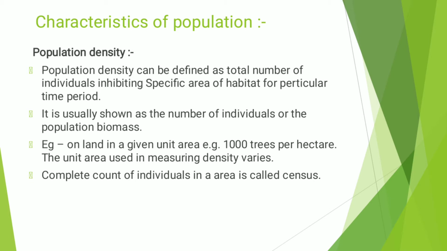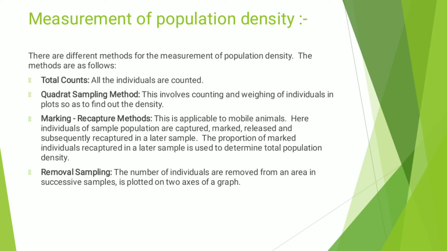The complete count of individuals in an area is called a census. Now see the measurement of population density, how the population density can be measured. There are different methods for the measurement of population density. The methods are as follows. First is total counts. In the total count method, population density is measured by counting all individuals.